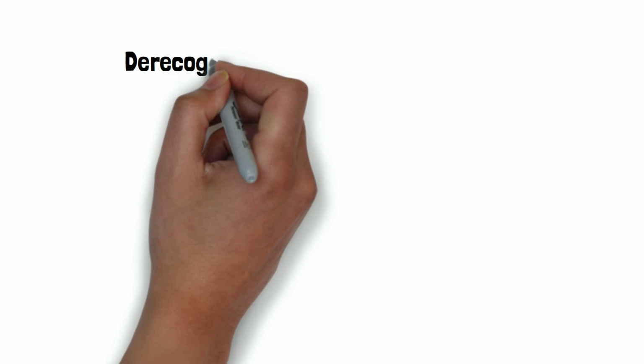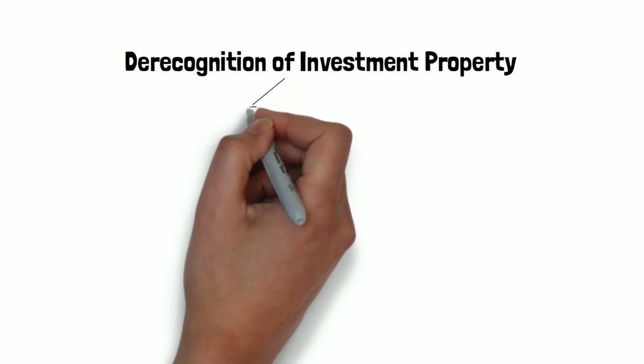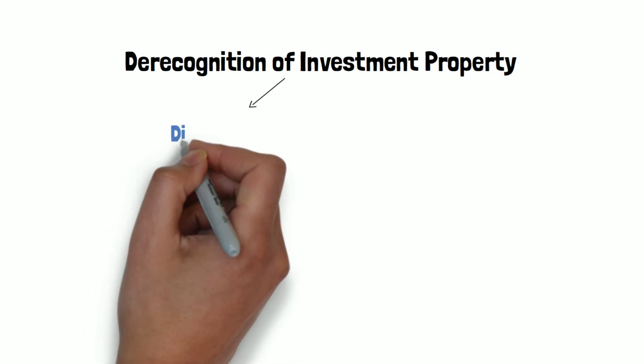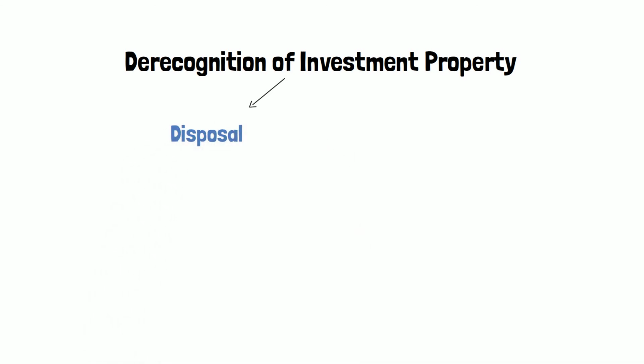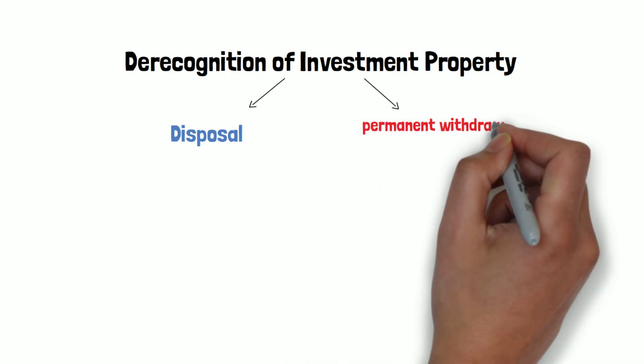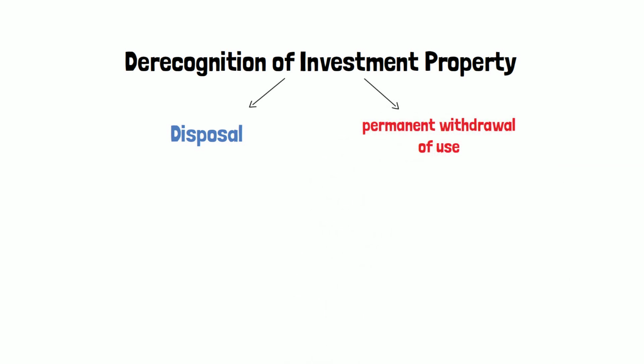Moving on to the disposals part under this standard, an investment property should be derecognized, that is eliminated from the balance sheet, either on disposal or when the investment property is permanently withdrawn from use and no future economic benefits are expected from its disposal.